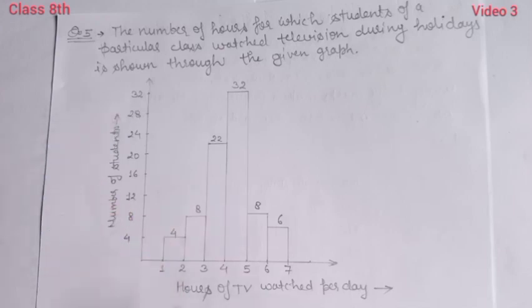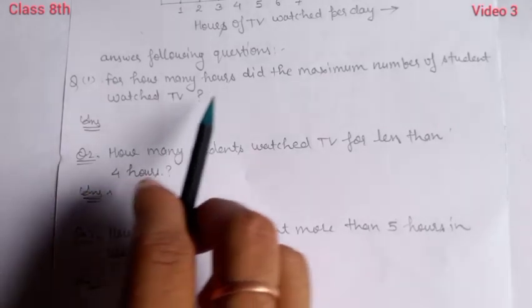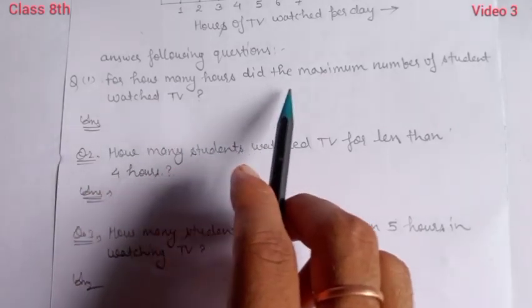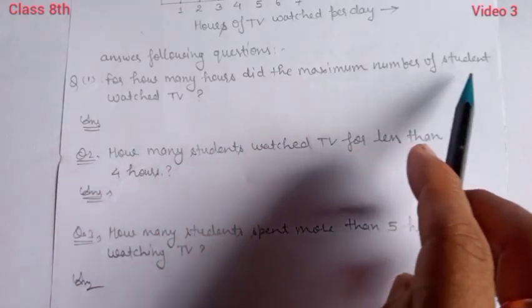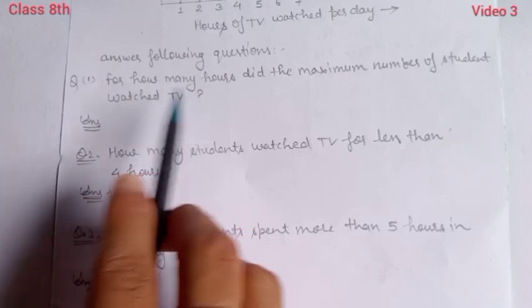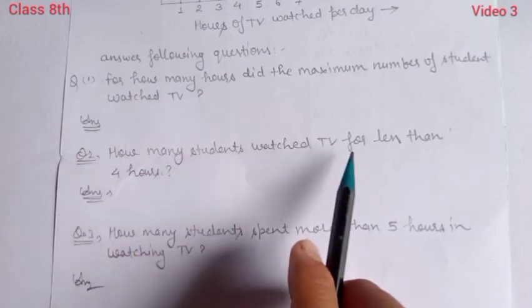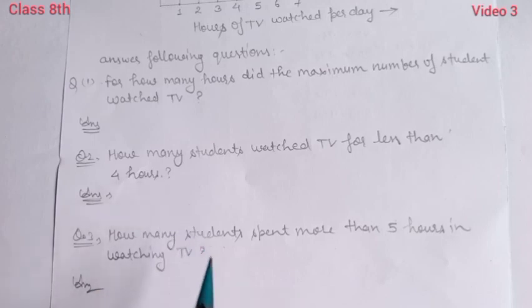By observing this histogram, we have to answer the following questions. Question 1: for how many hours did the maximum number of students watch TV? Second, how many students watched TV for less than 4 hours, and third, how many students spent more than 5 hours watching TV?